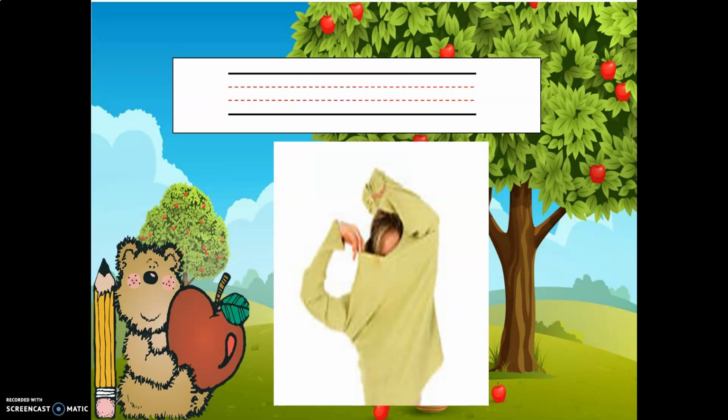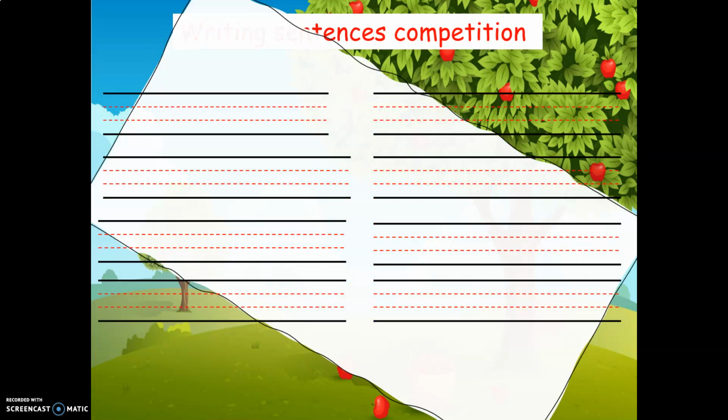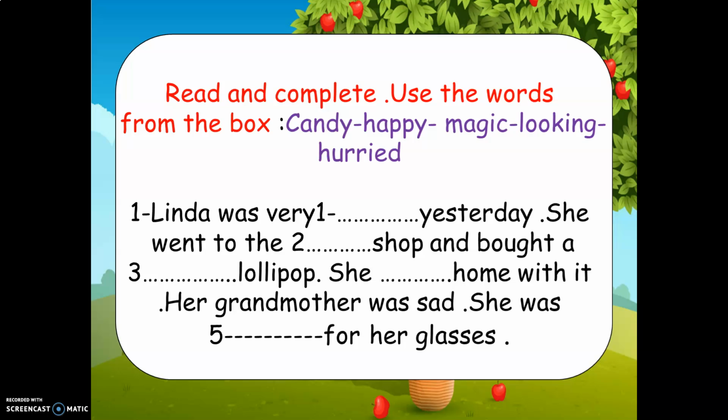After that, here I can see a woman taking off her blouse. So here we have take off. Take off. Okay? Then I will ask you to write some sentences on the board. Read and complete. Use the words from the book. We have candy, happy, magic, looking, and Harriet.